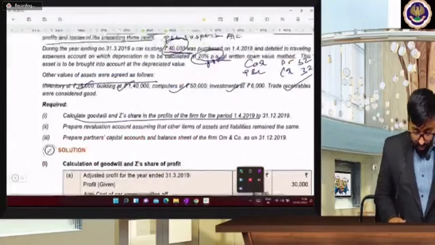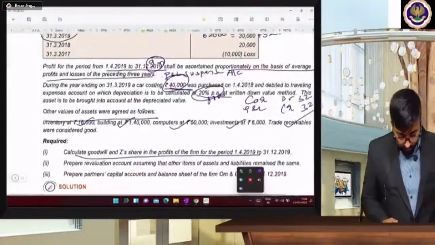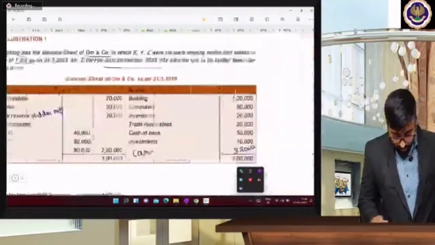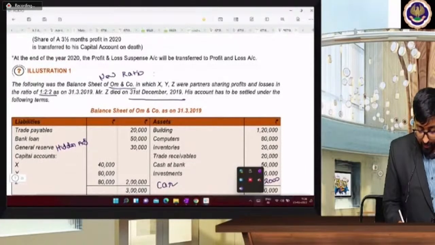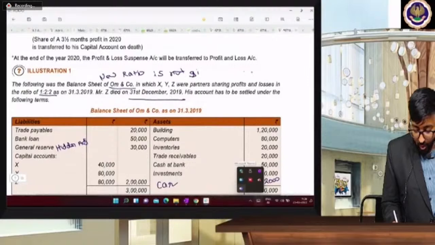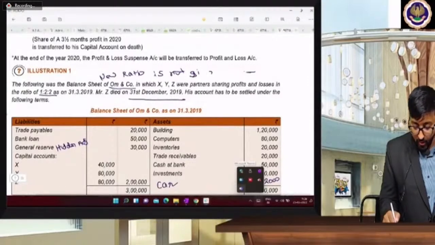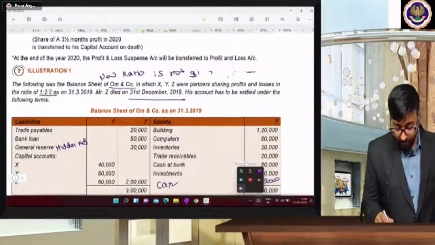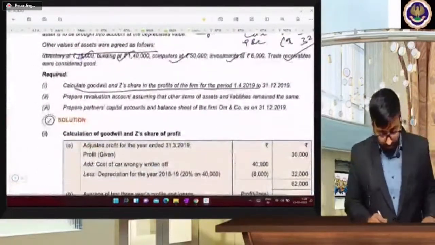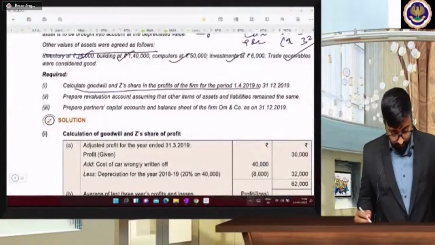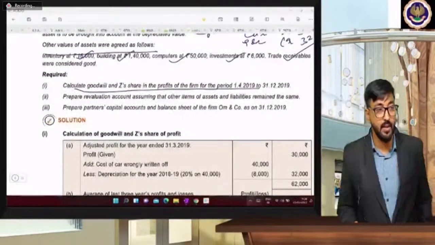Now see, whether new ratio is given in the question. Whether new ratio, continuing partners ratio, no. So new ratio is not given. What is the meaning of this? Tell me what is the hidden meaning of this? If new ratio is not given, what is the hidden meaning of this? Okay, tell me.